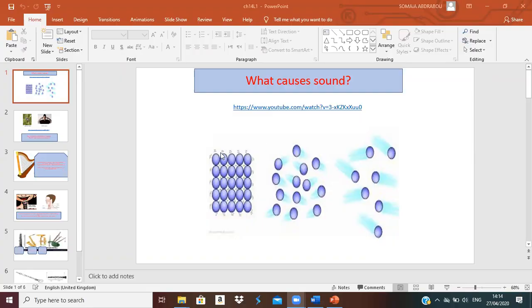Yes, the liquid is loosely beside each other, but the gas particles are not beside each other at all. So in liquid there is a space, and it will take more time to make the sound travel. Gas will take more and more time because there is a huge space between the particles. But in solid, there is no space between the particles, so it will not take any time to make the sound travel. So it is the fastest matter for sound to travel through.